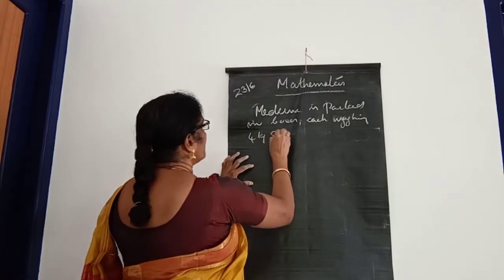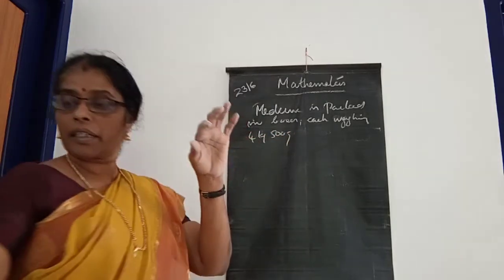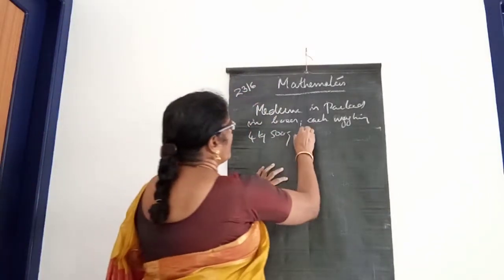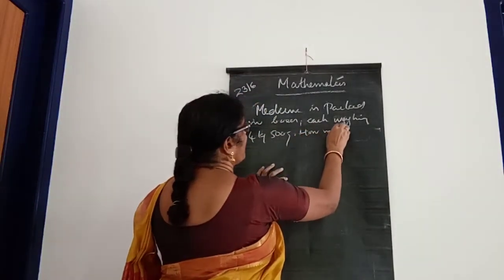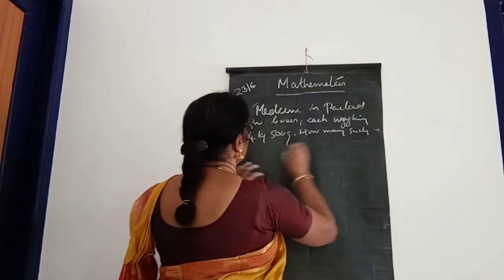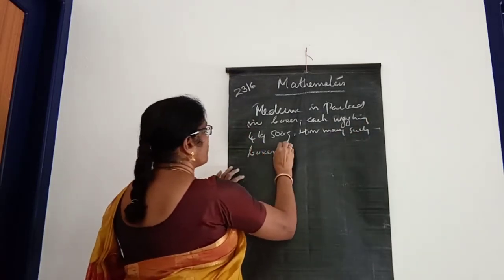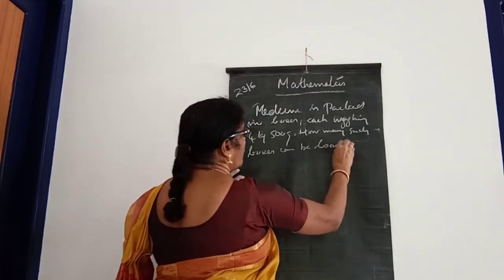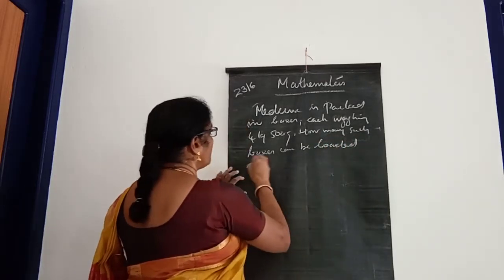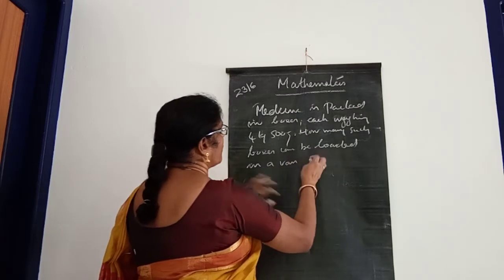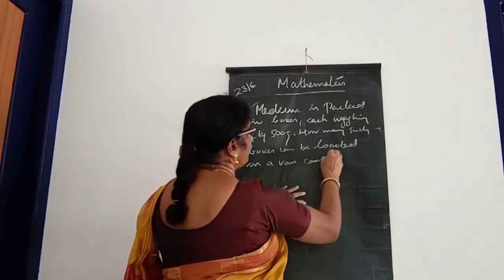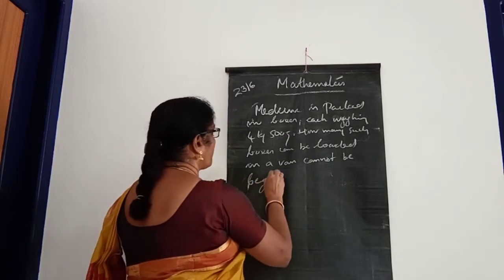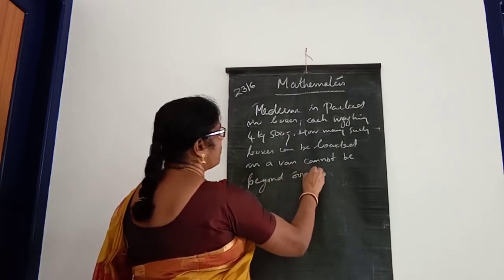And how many such boxes can be loaded in a van that cannot carry beyond 800 kilogram?